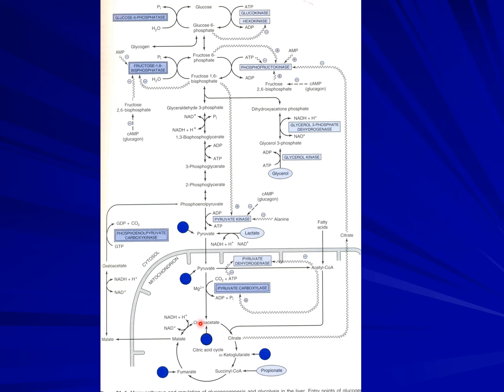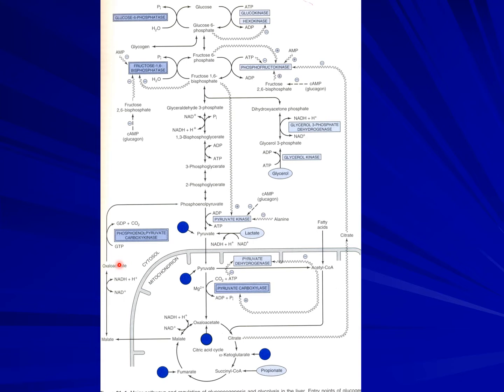This oxaloacetate, in a reversal reaction in TCA cycle, using malate dehydrogenase, forms a molecule of malate. Now, malate has a shuttle through the mitochondria wall. It enters the cytosol, and the same thing happens again. Malate dehydrogenase in reverse forms oxaloacetate.